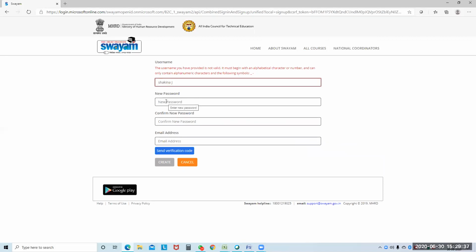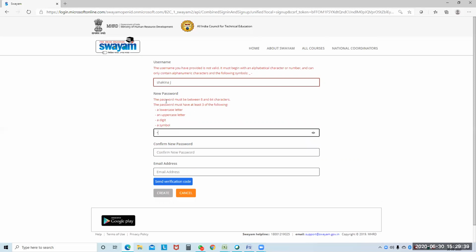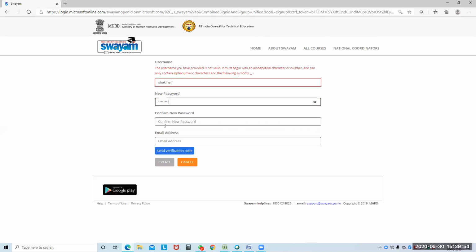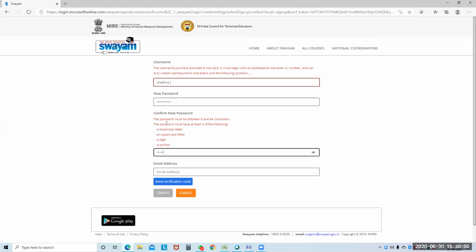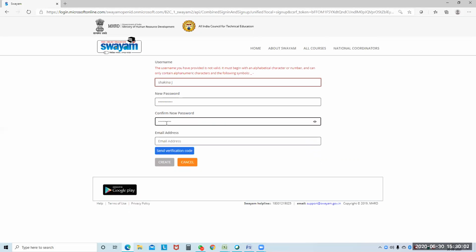Now you have to create one password. This password must be a minimum of 8 characters, with one lowercase letter, one uppercase letter, one digit and one symbol. You can set it accordingly. Then confirm the new password by typing that same password again.